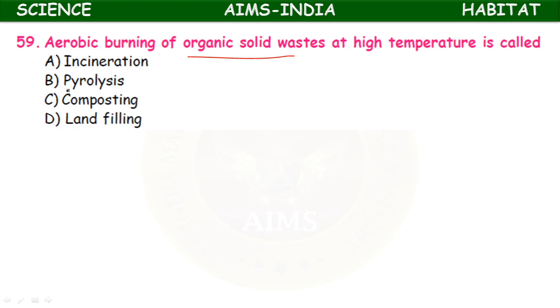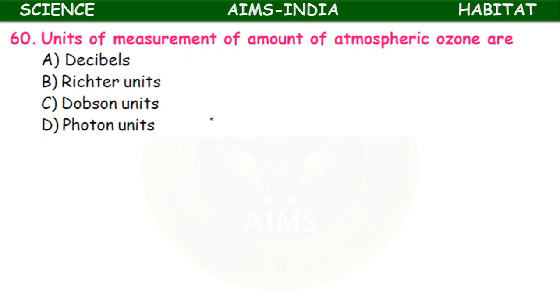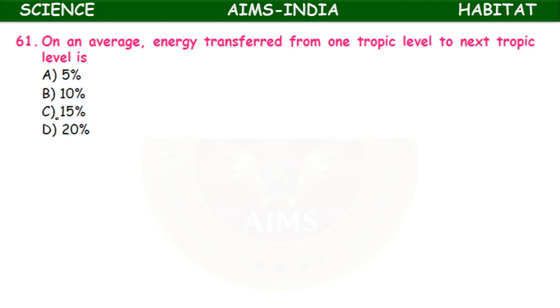This process is called pyrolysis, burning at high temperature. Units of measurement of amount of atmospheric ozone are decibels, Richard units, Dobson units, photon units. So it is photon units to measure the atmospheric ozone.